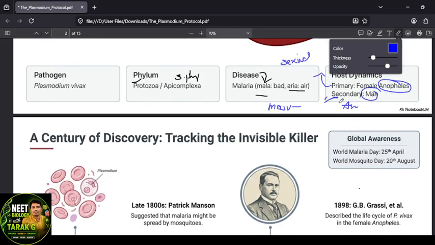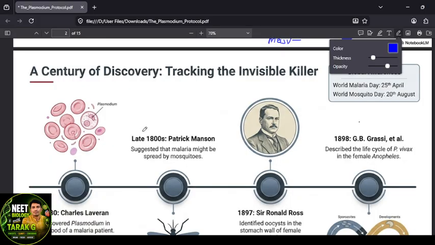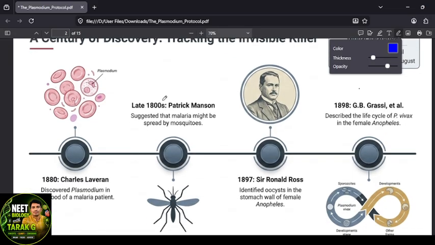Then here is the discovery of all these things. The first one is 1898, Patrick Manson.